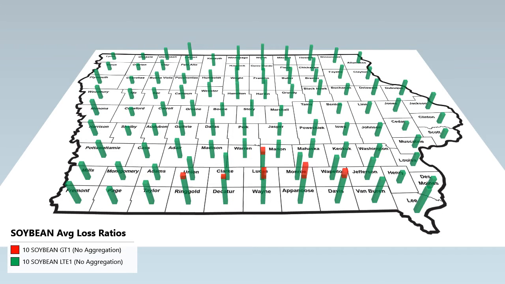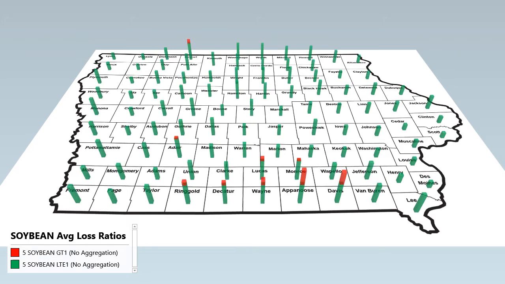10-year average soybean loss ratios for each Iowa county from 2006 to 15 are shown here. Just 6 counties have 10-year loss ratios which exceed 1. This scene shows 5-year average soybean loss ratios for each Iowa county from 2011 to 15. Despite several weather events in the last several years, just 9 counties have 5-year loss ratios which exceed 1.